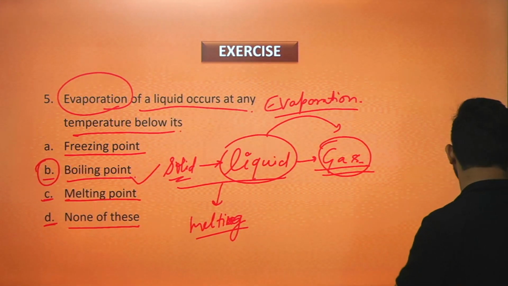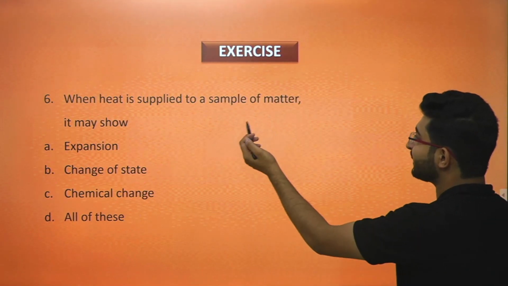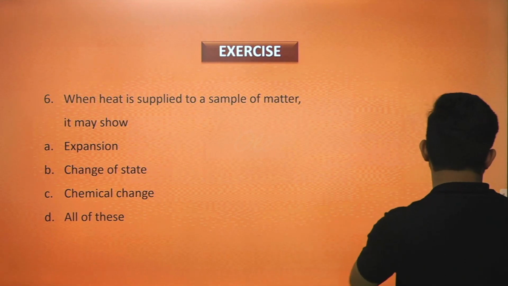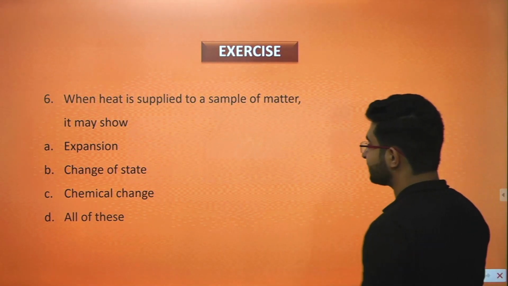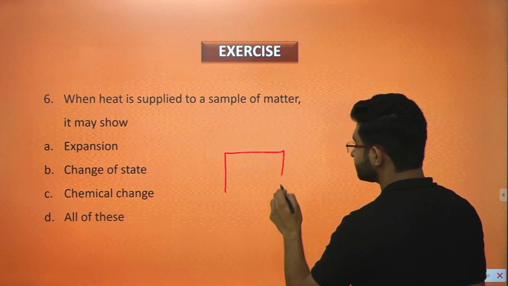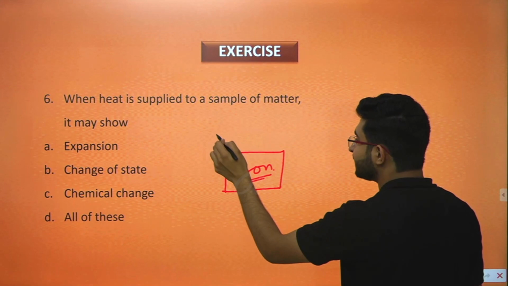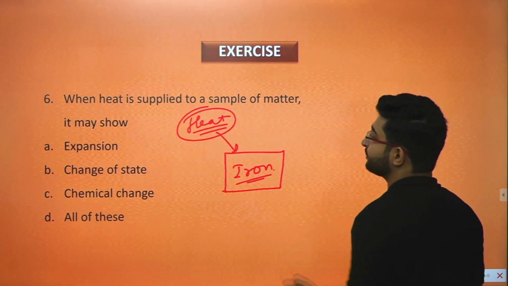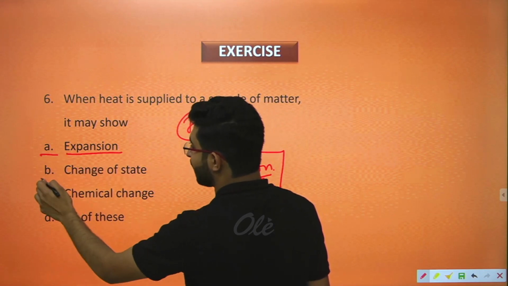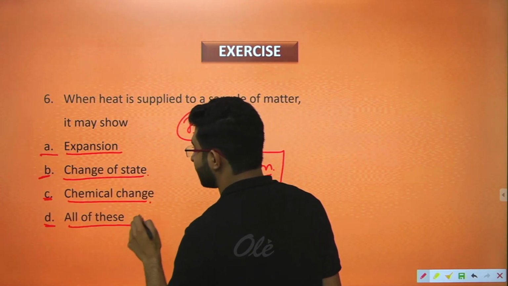Take a screenshot. Moving ahead with the next question: when heat is supplied to a sample of matter, it may show what? Whenever any sample of matter is given to you, let's have an example. I have given you a piece of iron, and if we are giving heat to it, we are heating it, then what will happen? Option number A is expansion, option number B is change of state, option number C is chemical change, and option number D is all of these.